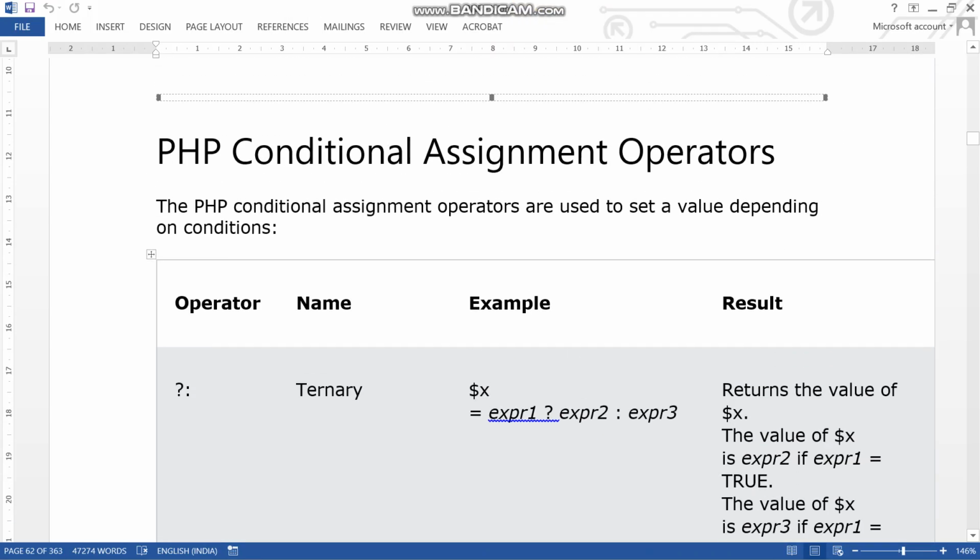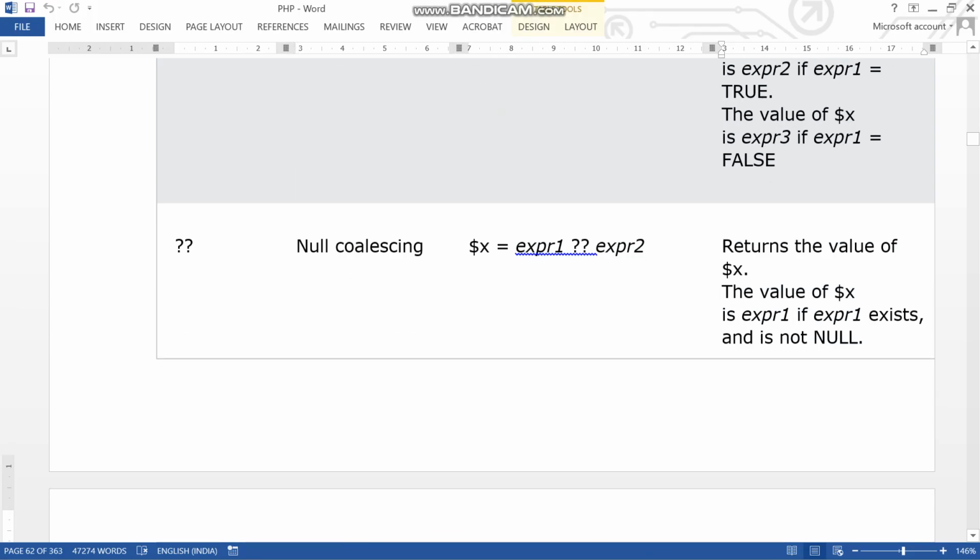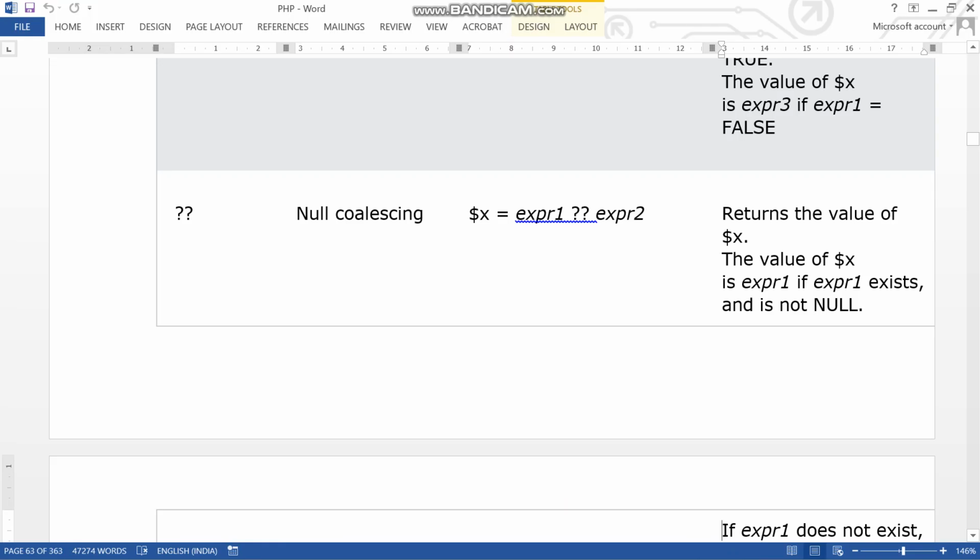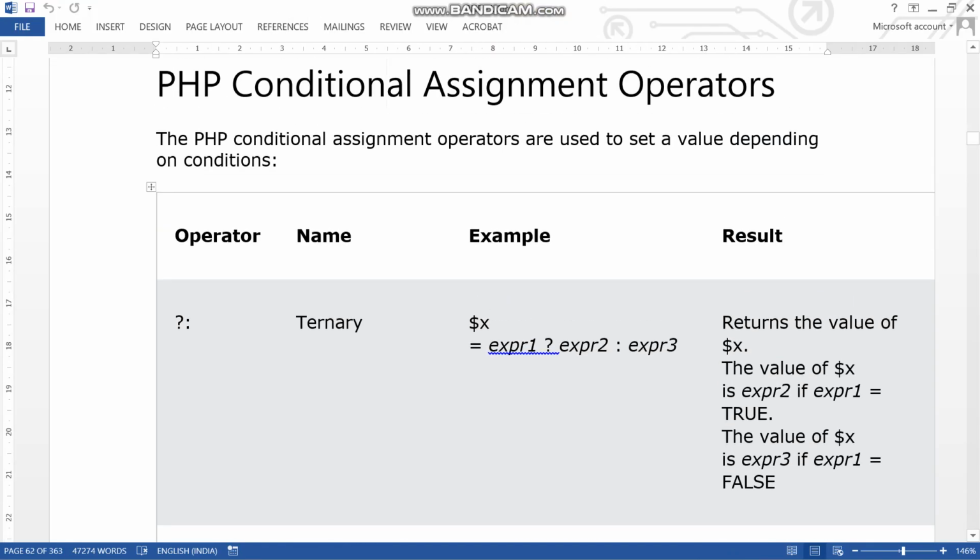PHP conditional assignment operators. So see, what does this sign say?